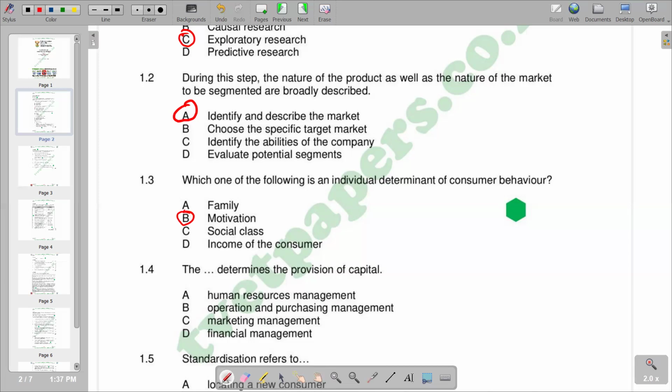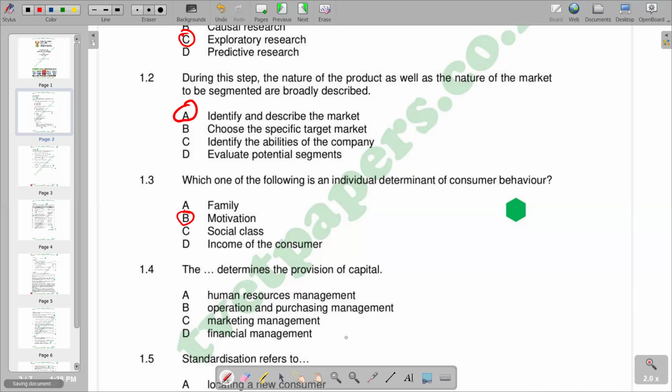So basically, we have other individual determinants also that we have to take into consideration. Knowledge is an individual determinant. We've got beliefs as an individual determinant. We can talk about attitudes, emotions, skills, part of individual determinants. So that also affect consumer behavior. So this is what we have for 1.3.